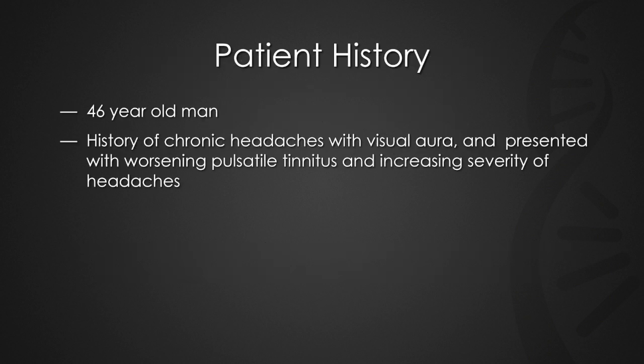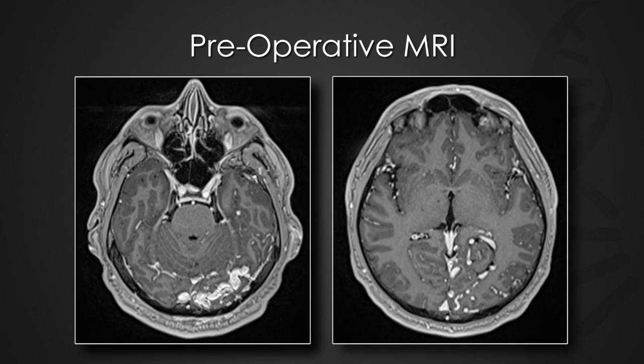A 46-year-old man with a history of chronic headaches attributed to migraines with visual aura presented with worsening left-sided pulsatile tinnitus and increasing severity and frequency of his headaches. MRI of the brain with contrast demonstrated dilated vessels within the left parieto-occipital lobe with communication with the left transverse sinus. There was no evidence of associated FLAIR signal change, nor was there any evidence of prior hemorrhage.